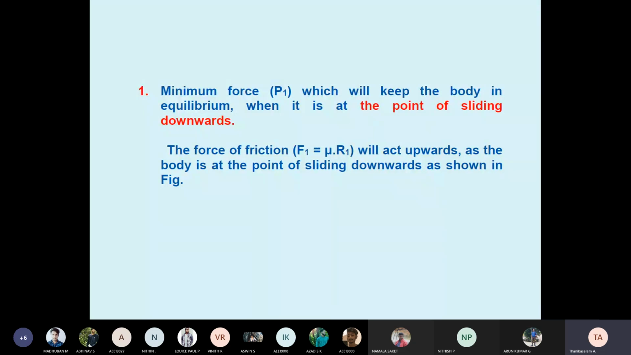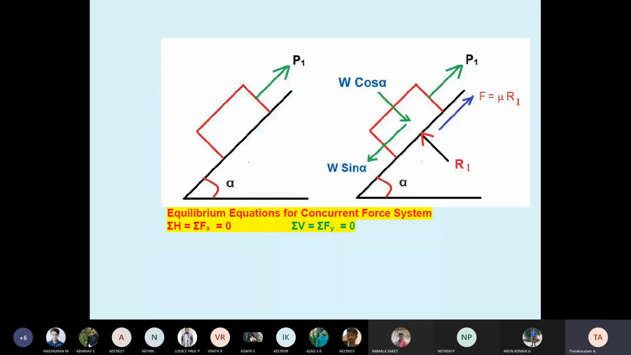Friction is also upward, like that, so sliding downward. Therefore, P1. I told you, any block on an inclined surface: what is the weight? W cos alpha, W sin alpha. Okay, students, W cos alpha, W sin alpha. Then the reaction is upward. So here we have to mind it.